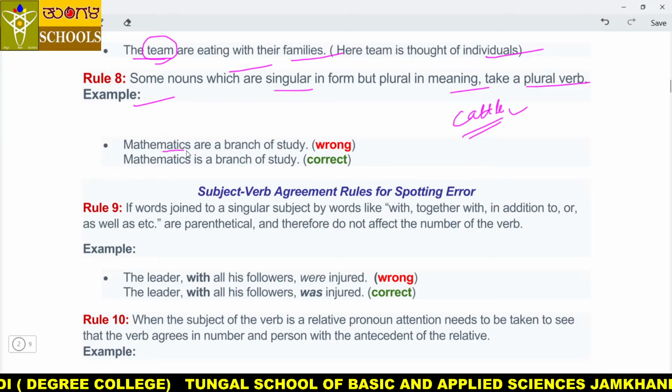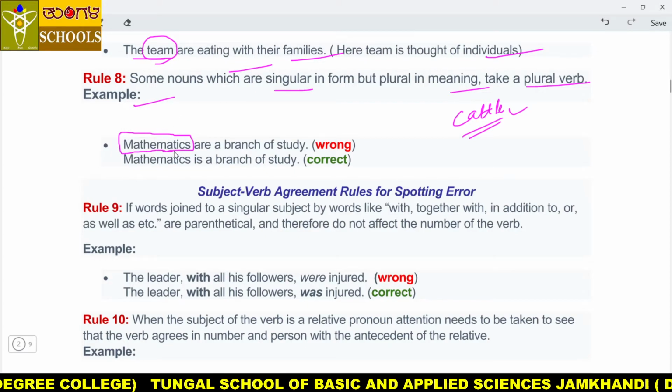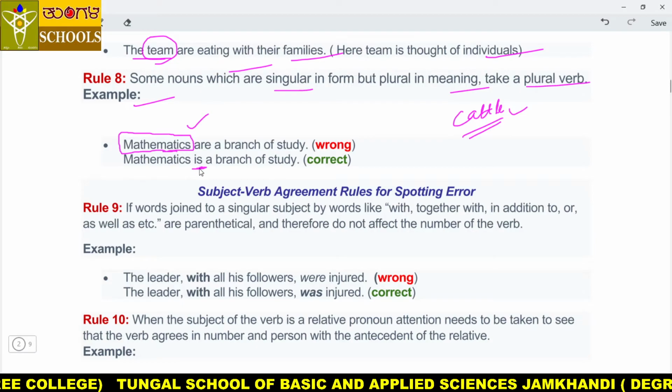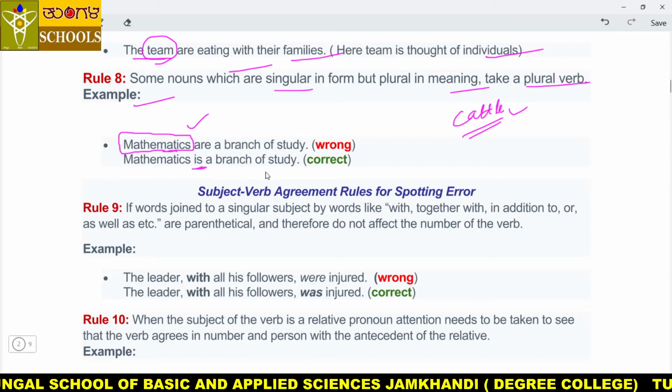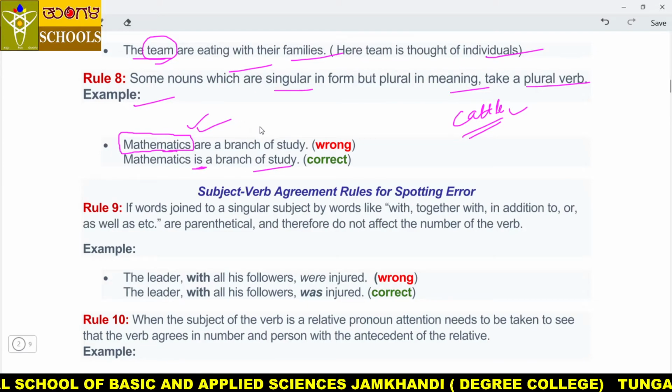Here see, mathematics, it looks like plural, but it is singular, because it is a subject. Physics, mathematics. Like that, my dear students. That's why mathematics is a branch of study, not are a branch of study.